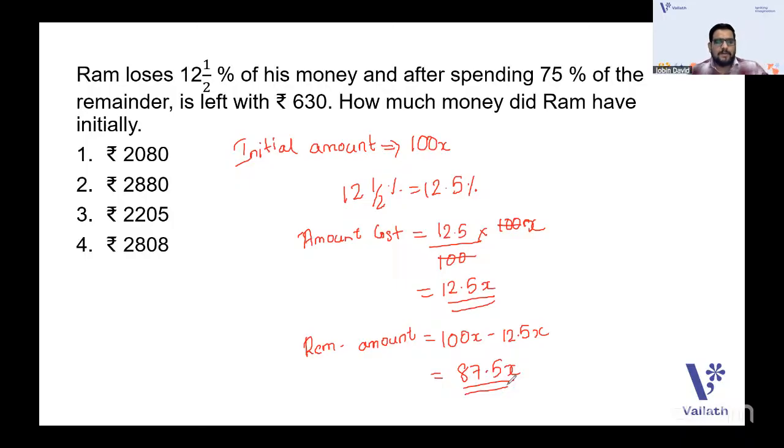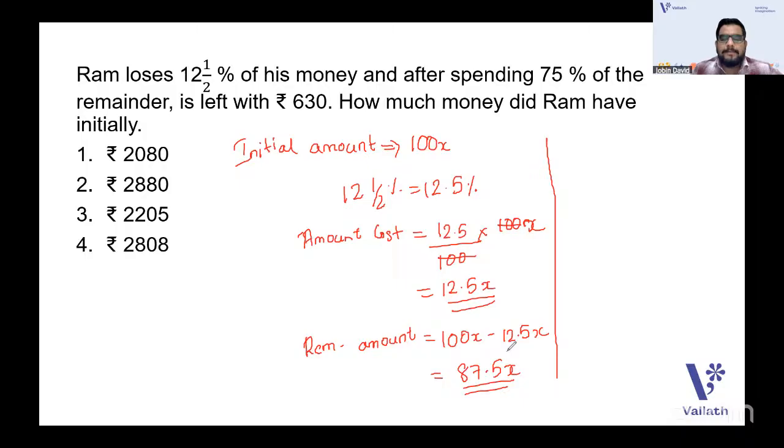So Ram loses 12.5% of the money that he had already. The initial amount is 100x. So if 12.5% is lost, then 12.5x amount is lost. The remaining amount will be 87.5x. And from the remaining amount, he spends 75%. Clear? So 75% of this 87.5x, he already spent. And he is left with 630. So the amount left is 630.